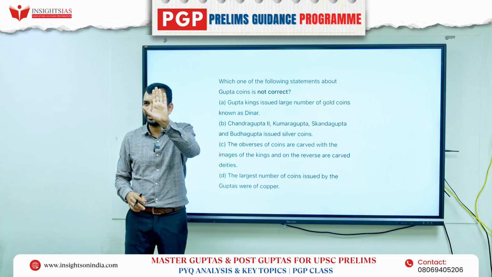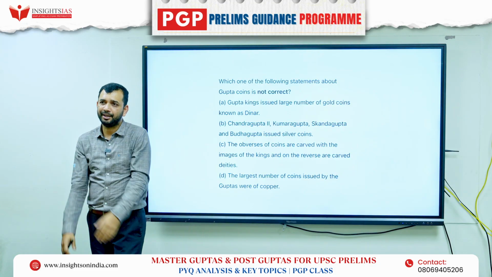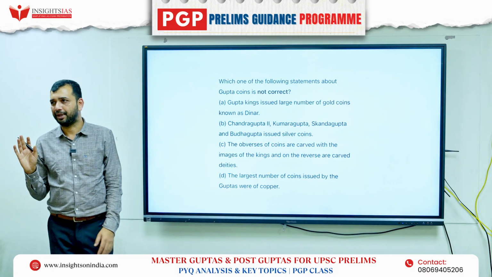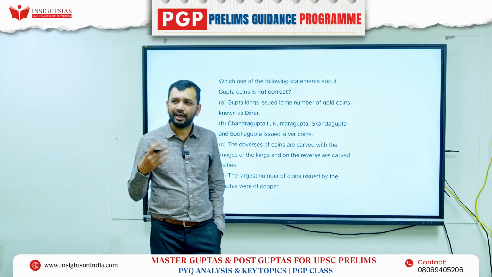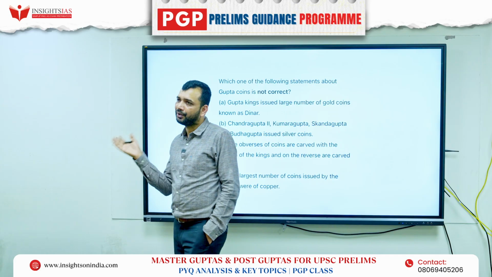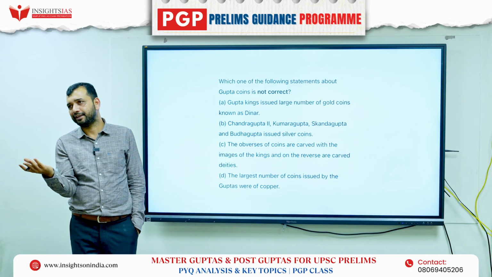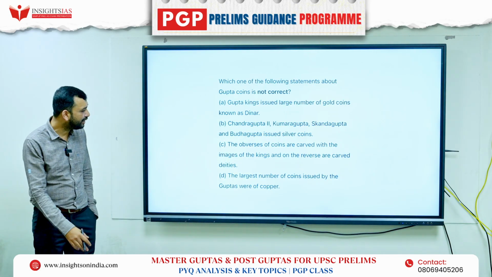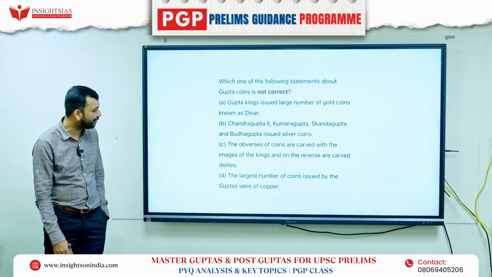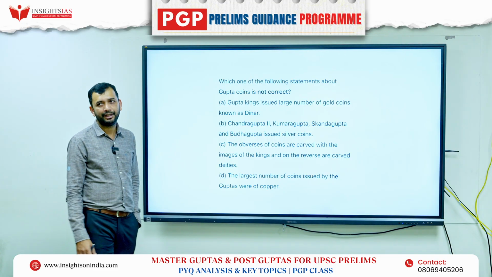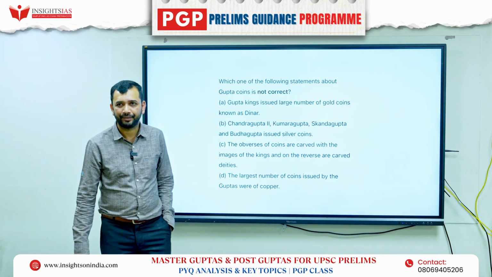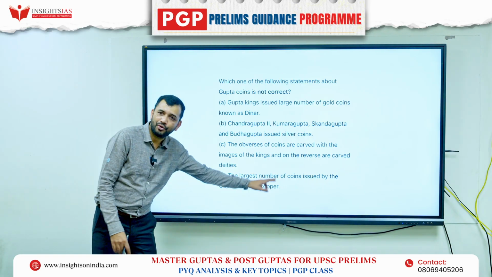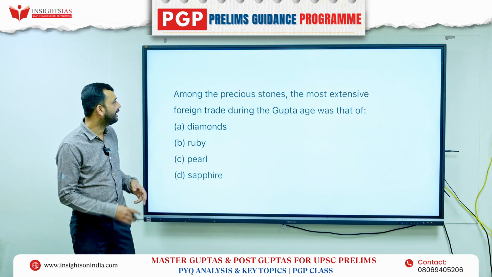One side had the king's image, the other side the image of gods they were praising, it can be goddess Durga or any other god. Last one, the largest number of coins issued by the Guptas were copper. It is incorrect. Copper was there, but at a very, very low level, right? So the answer is the fourth, which is incorrect.